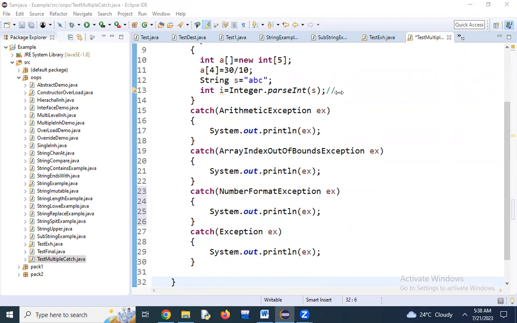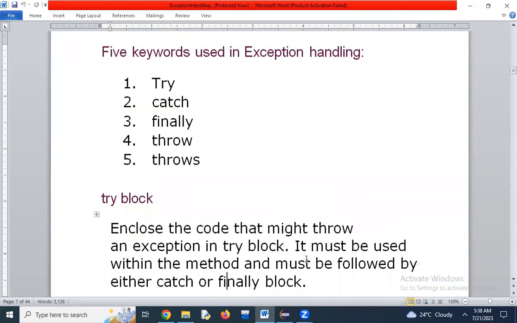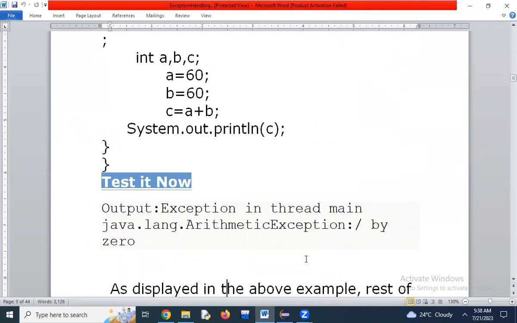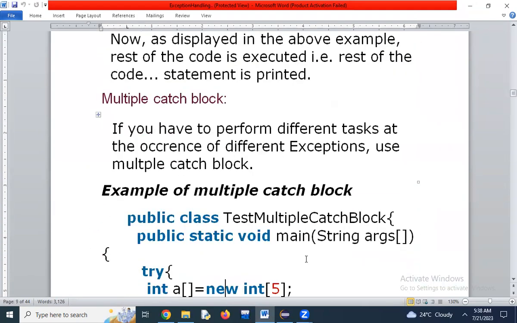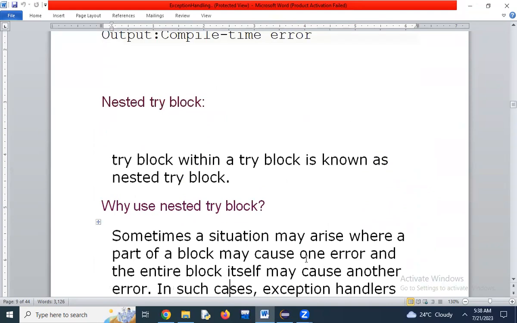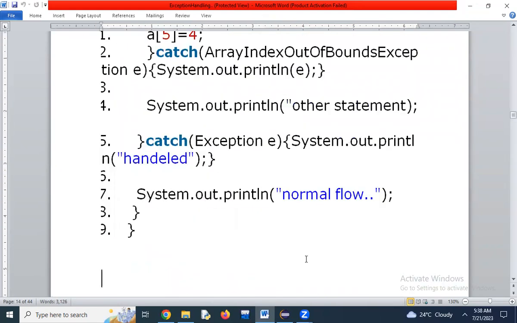Next, we'll see finally. Nested try blocks also exist. I will explain nested try blocks when we go to the IO concepts, then only you can understand. Finally, this also you can understand when you go for the IO, but I will just explain